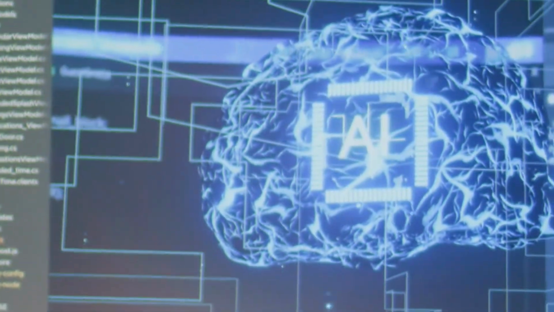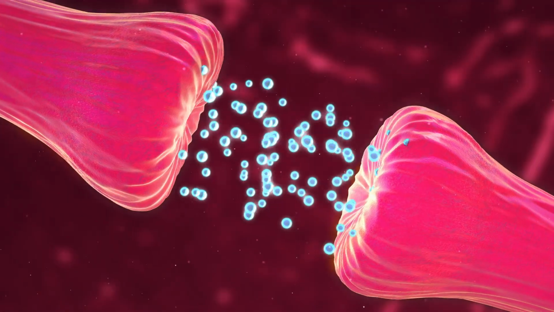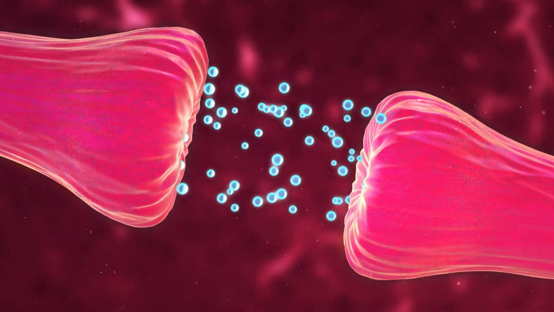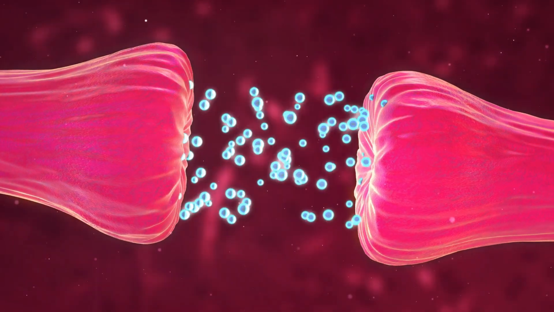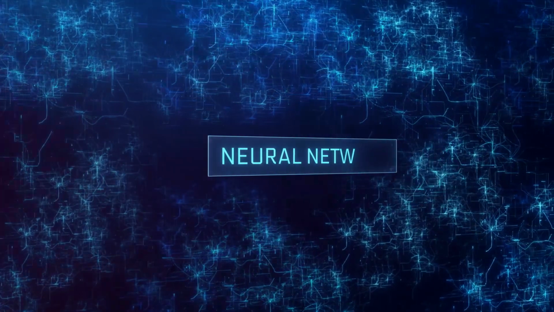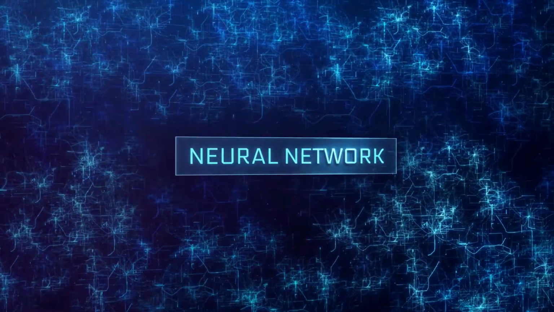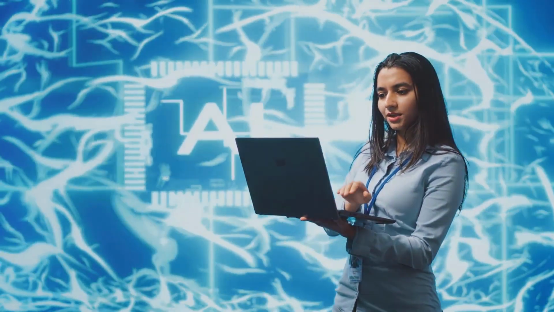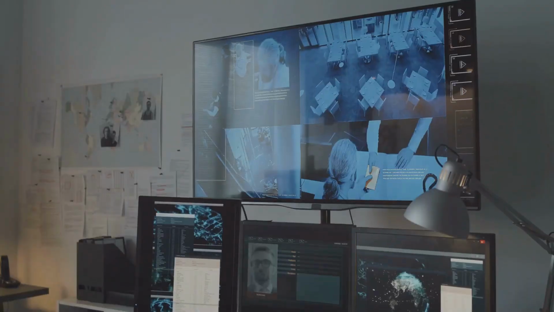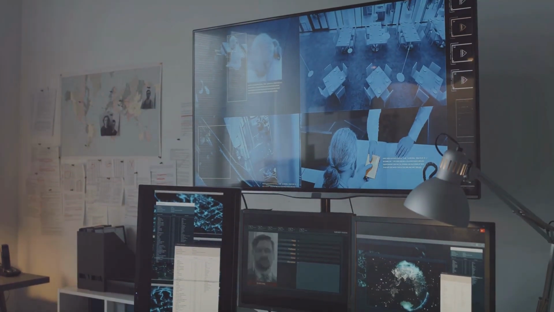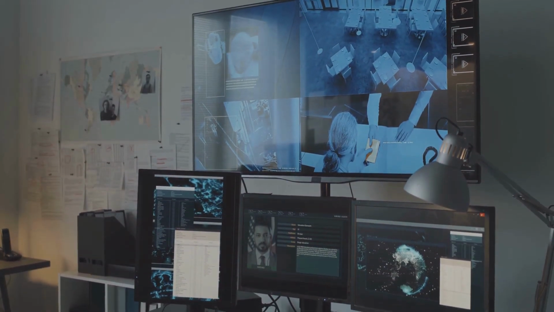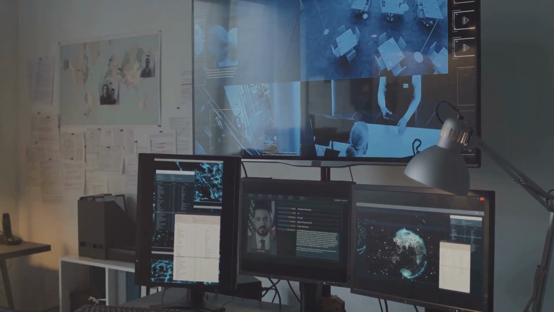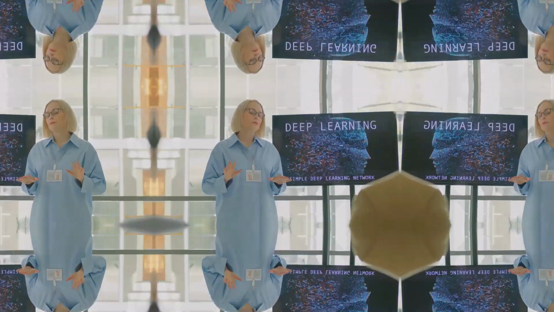One of the most impactful advancements in AI is the development of neural networks inspired by the human brain. In our brains, neurons are connected by synapses to transmit information and create memories. Neural networks in machines are structured similarly, with layers of nodes or neurons that process and refine information. Each connection has a weight, which changes as the network learns. For instance, a network trained to identify faces learns to recognize patterns like shapes and textures, building a progressively better understanding of what makes a face.